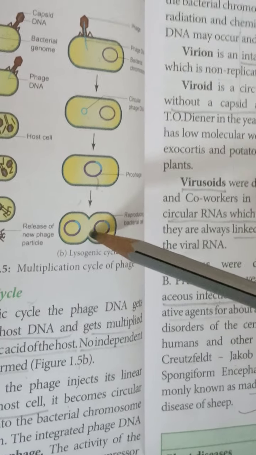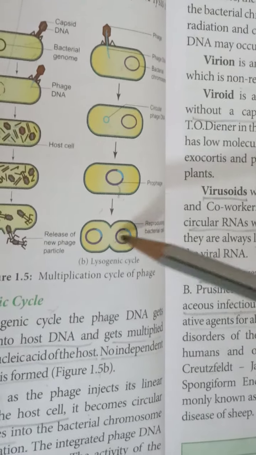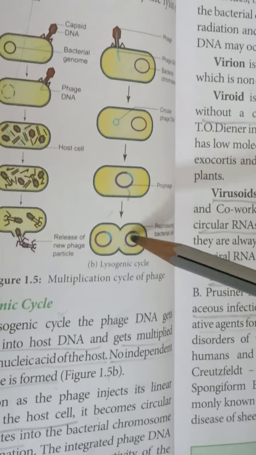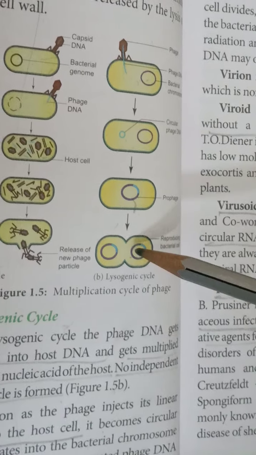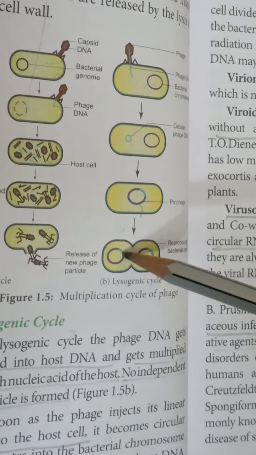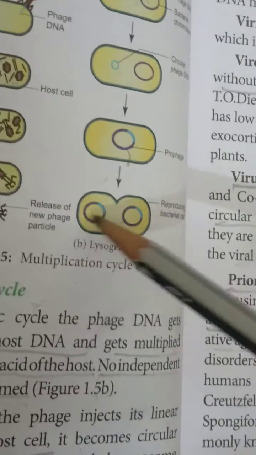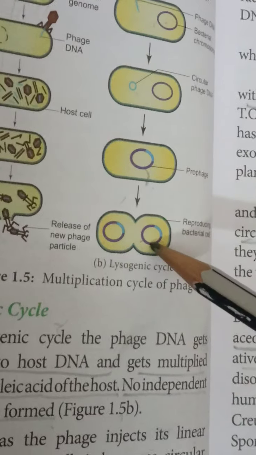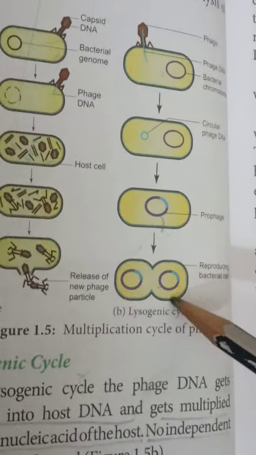Next, the bacterial cell multiplies, and the bacterial DNA and viral DNA are simultaneously reproduced in the bacterial cell. In this type, the host cell is not damaged. So this is the lysogenic cycle.